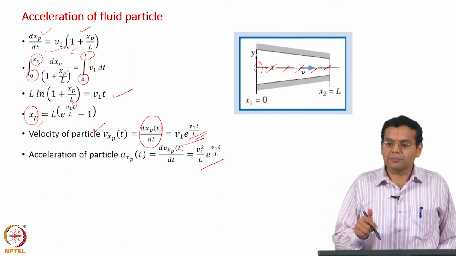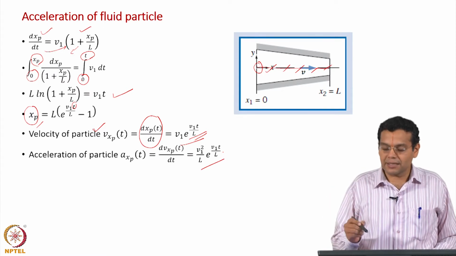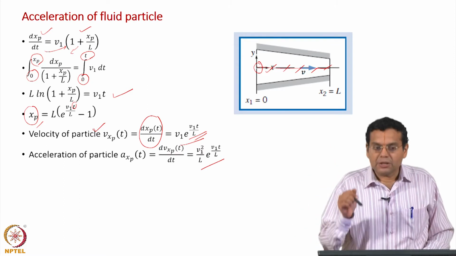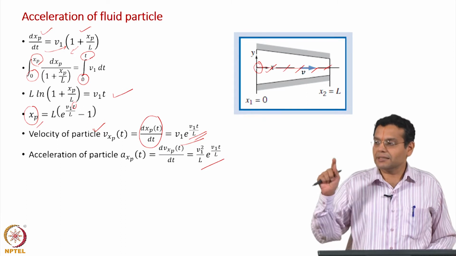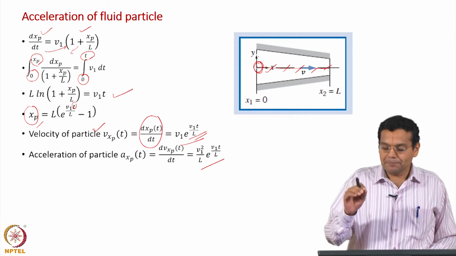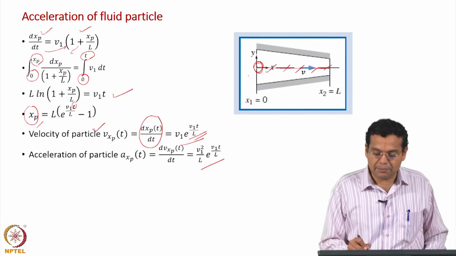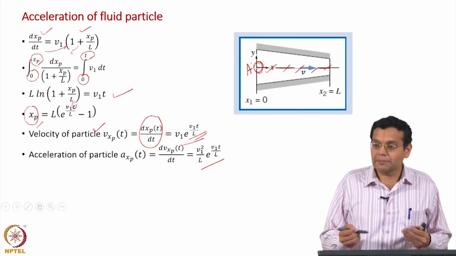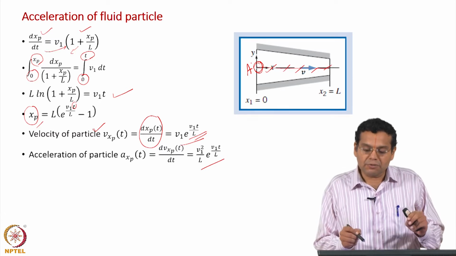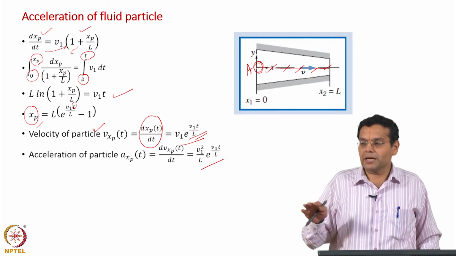We said Lagrangian independent variables are for a particular fluid particle. What is a particle? Remember in our chimney example we said particle A, particle B, particle C. Two independent variables: one is initial position and then time. In this case, because we are focusing on one particular particle, let us call it particle A, that initial position does not appear explicitly, but indirectly it is there. Explicitly, the independent variable appearing in the equation is time. Two independent variables, but because we are focusing on one particle, only one independent variable, time, eventually appears in the final expression.